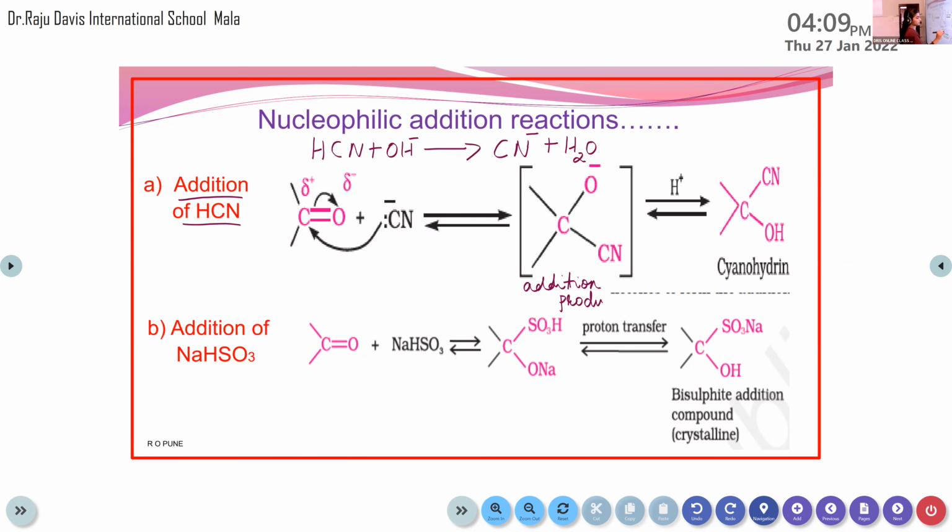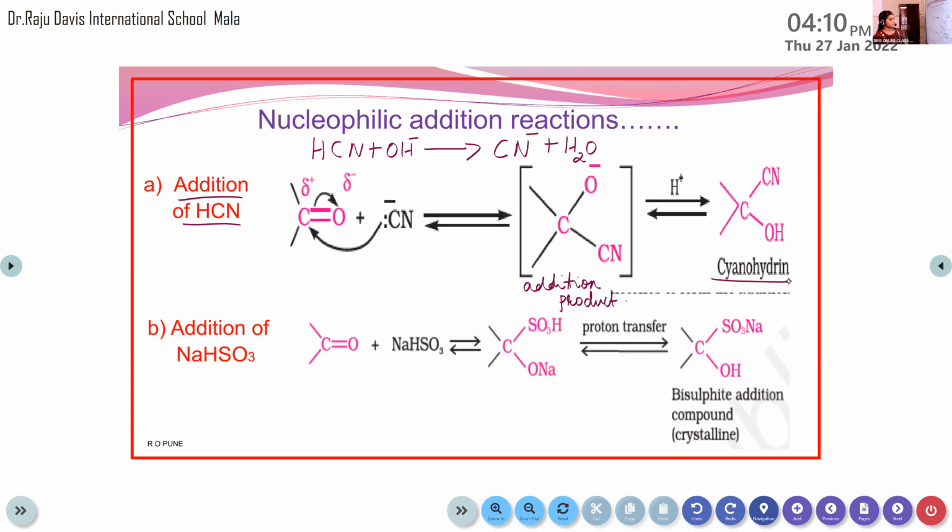Okay, addition product will be formed. And in the second step, H plus is added, and this hydrogen will be added to oxygen to form cyanohydrine. So in the first step, CN minus is attached to the carbon atom, and that double bond will break and CN minus attaches to carbon. Oxygen will get a negative charge. In the second step, hydrogen ion or H plus will be added to this oxygen to form OH. Then it will become cyanohydrine.